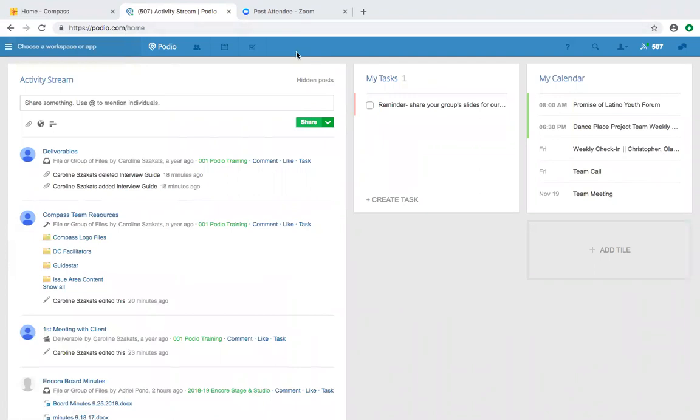Here we have what you see when you log into Podio. You'll see here the activity stream, and this has all of the different things that are going on in the workspace that you belong to.